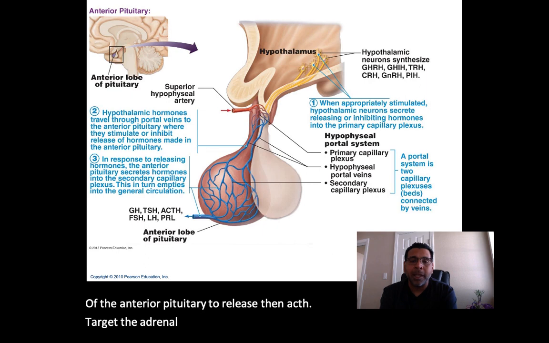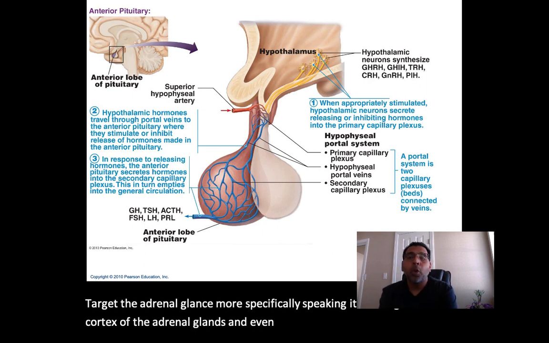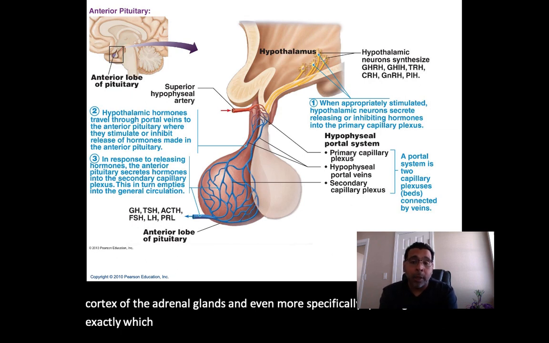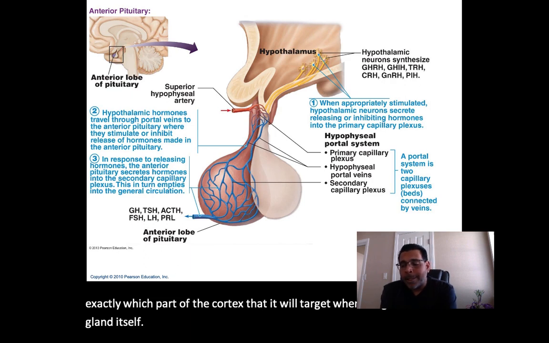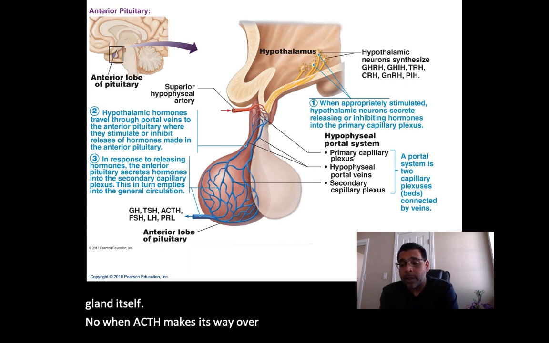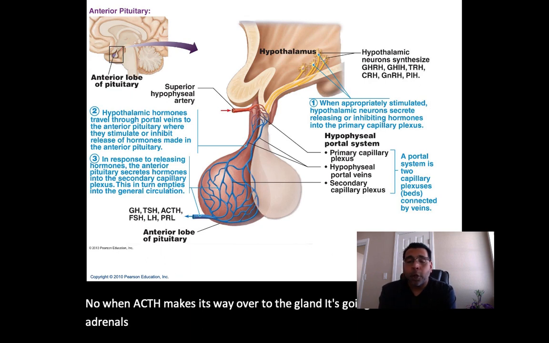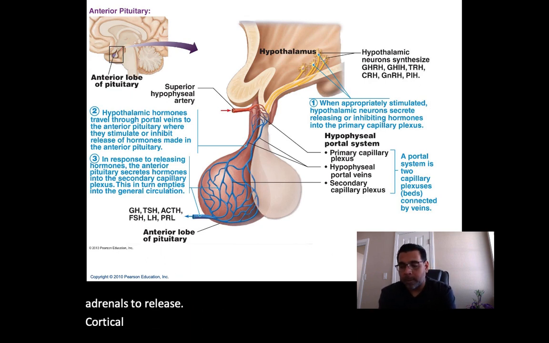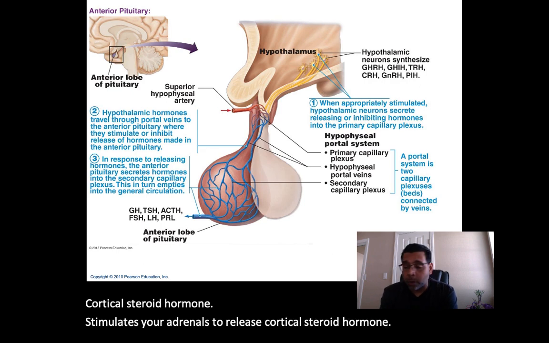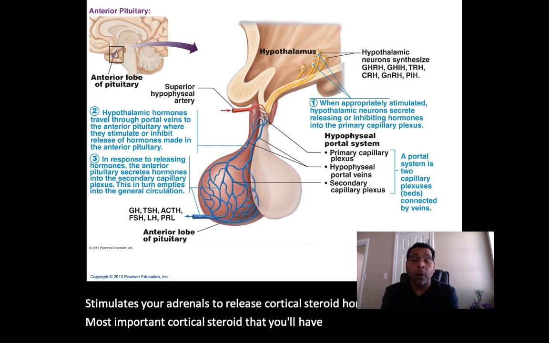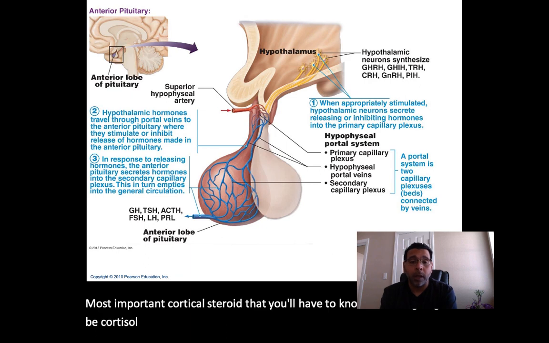More specifically, it will target the cortex of the adrenal glands, and we'll see exactly which part of the cortex when we get to that gland itself. When ACTH makes its way over to the gland, it stimulates the adrenals to release corticosteroid hormone. The most important corticosteroid that you'll have to know about is going to be cortisol.